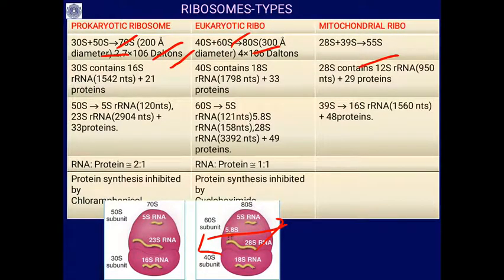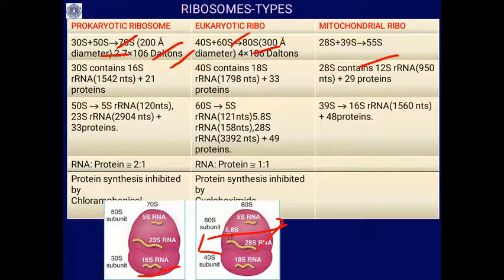Now, the 30S ribosomal unit of prokaryotes contains 16S rRNA associated with 21 proteins.